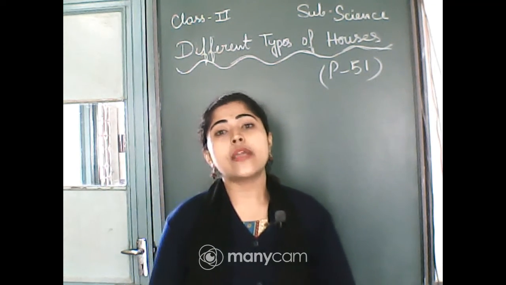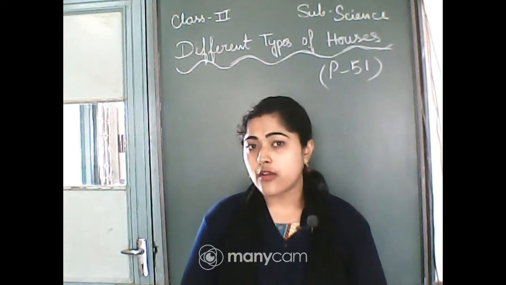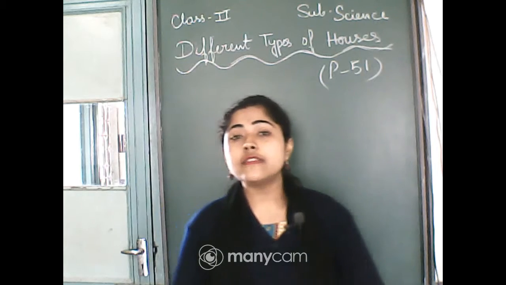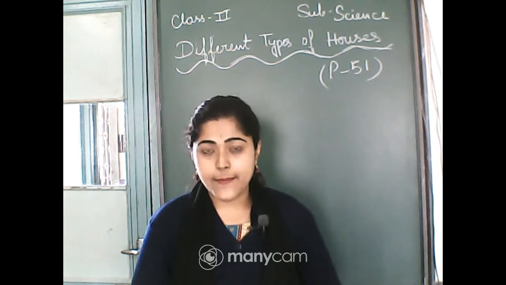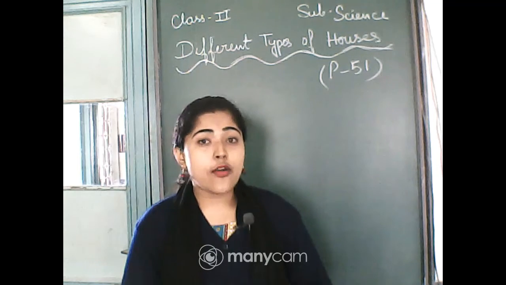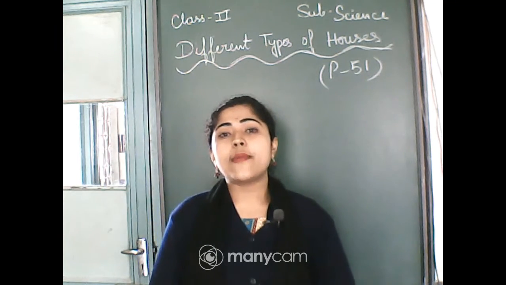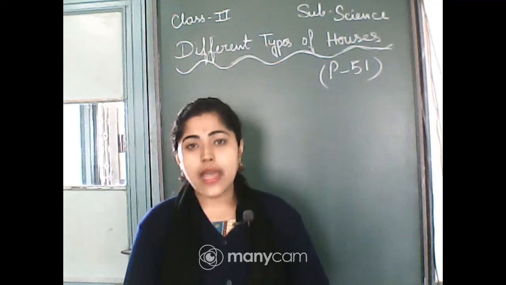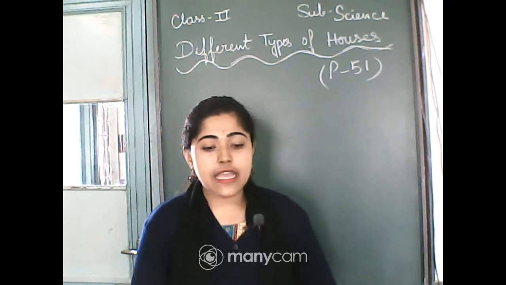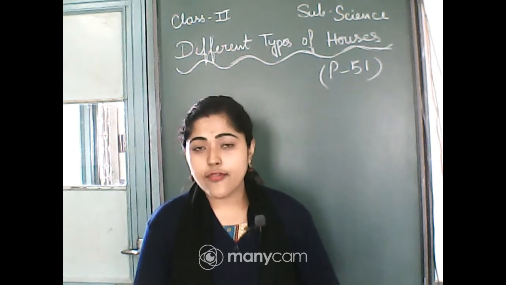So that we call a kacha house, and naturally we can see that type of house in the village area, isn't it? Hope some of you saw this type of house which is made up of straw, bamboo, mud. That's called a kacha house, and in the village area we can see this type of house.